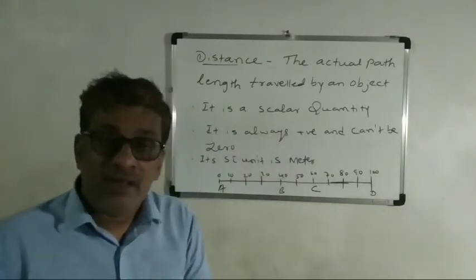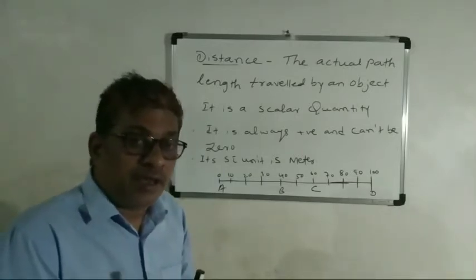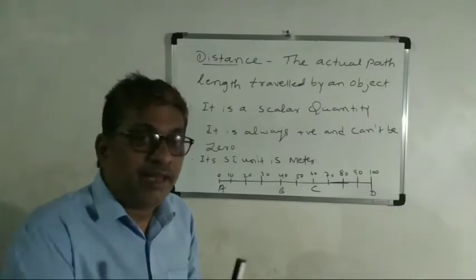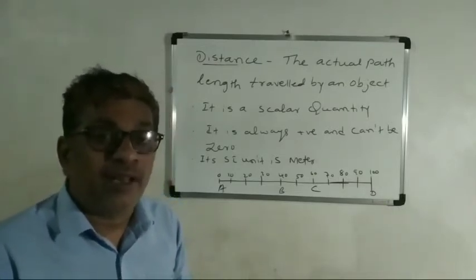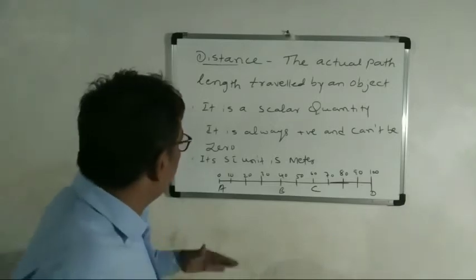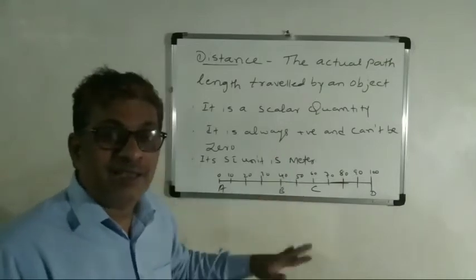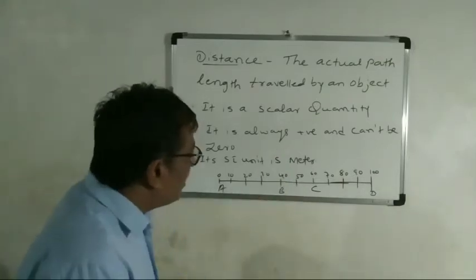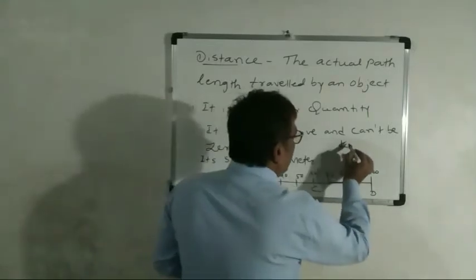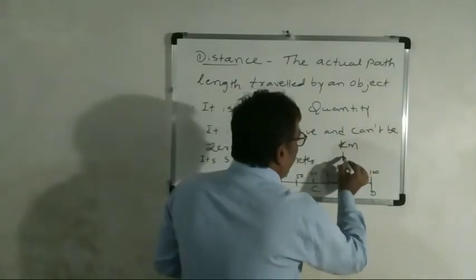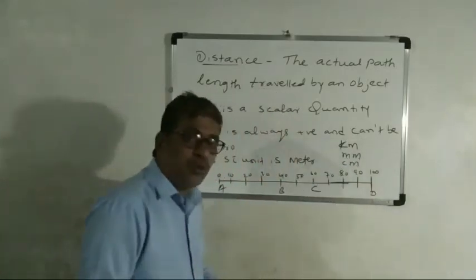See, the actual path length of any body is measured only as a positive value. Its SI unit is meter. It is measured in meter, and also in other units, kilometer, millimeter, centimeter. So in this way other units can also be used.